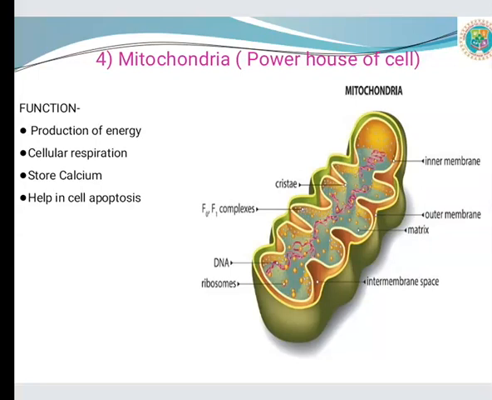That liberated energy is used to synthesize ATP, that is adenosine triphosphate. That ATP is diffused inside the cell and liberates energy to perform cellular functions. That's why mitochondria is called the powerhouse of the cell or storehouse of energy. Let's see the function of the mitochondria: production of energy, cellular respiration, storing calcium and helping in the cell apoptosis process.